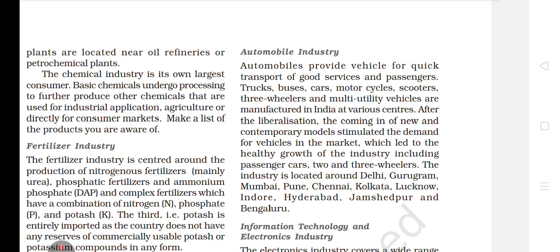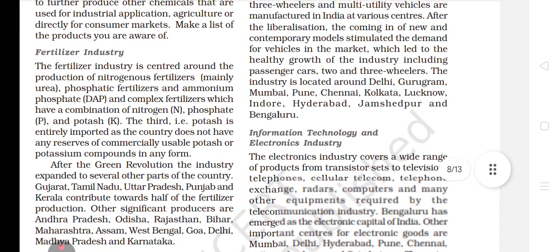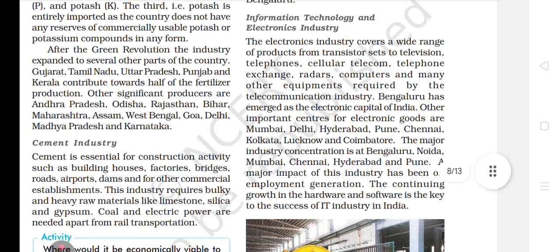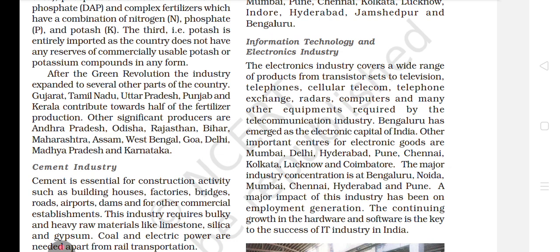So this was about the automobile industry, a very important industry and an important part of India, because, dear students, you know very well that in India we use automobiles for literally everything, isn't it? For transporting, for any tertiary activity, and many other things. Okay, so next is information technology and the electronics industry.